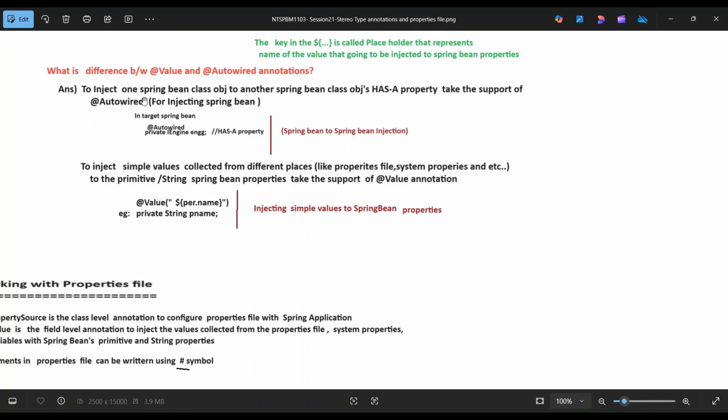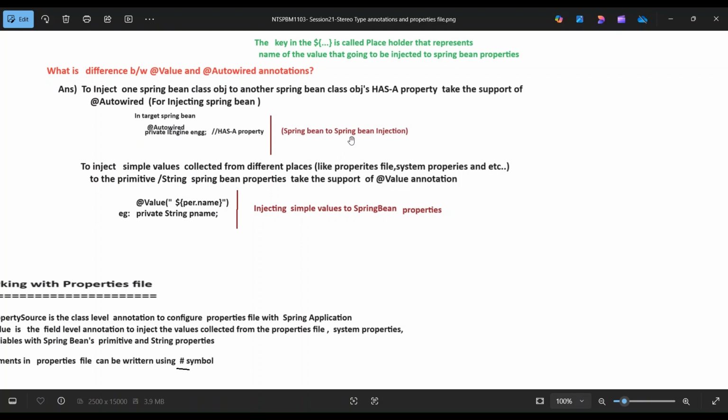To inject one Spring Bean class object into another Spring Bean class object as a property, take the support of @Autowired for injecting Spring Beans. For example, @Autowired private Engine engine as a property.